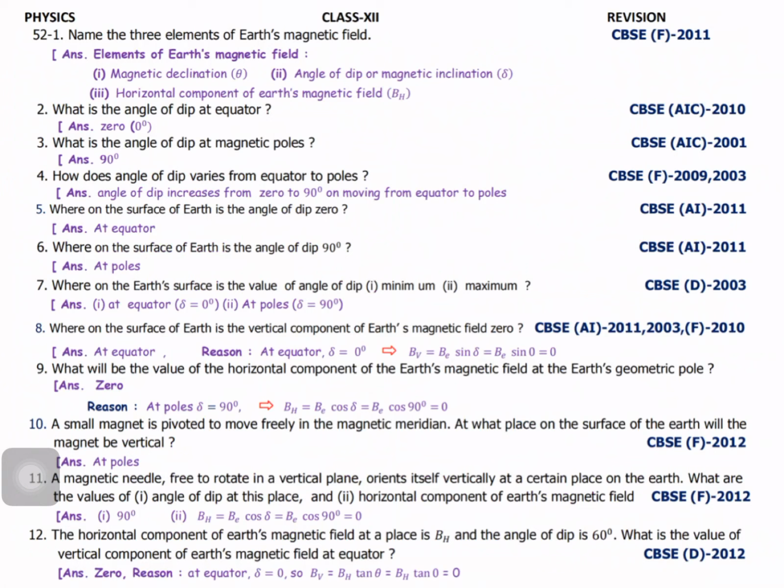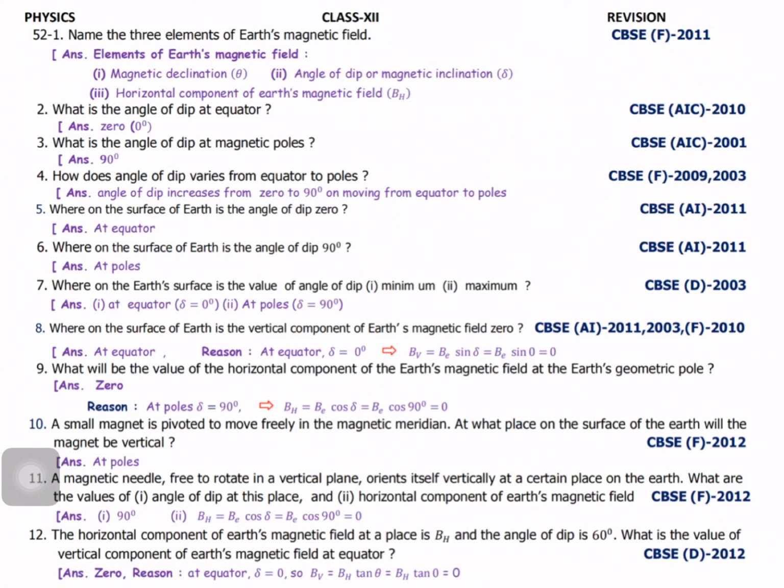These are the elements. Next one: what is the angle of dip at the equator? Always, the angle of dip at the equator is 0. What is the angle of dip at the magnetic poles? Just the opposite. First they asked the equator; in the case of poles it means the opposite. What is it? 90 degrees. How does the angle of dip vary from equator to poles? The angle of dip increases from 0 to 90 on moving from equator to poles.